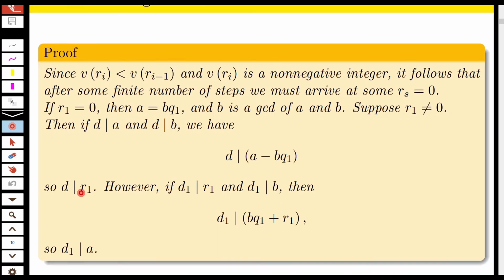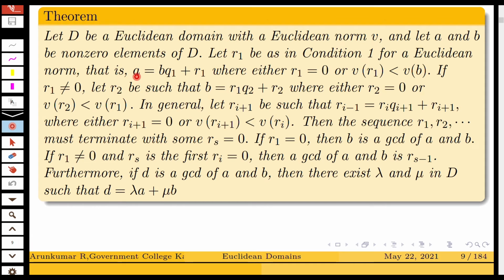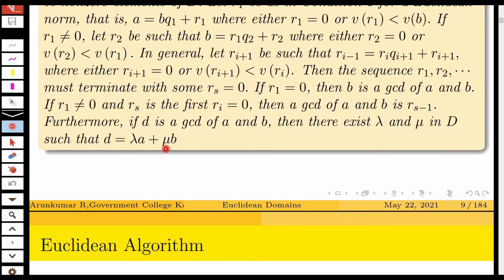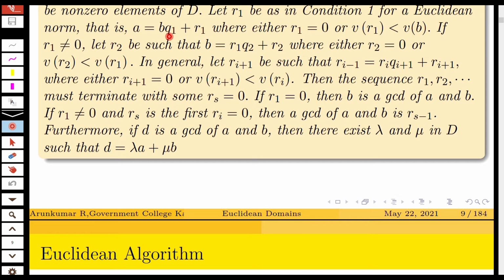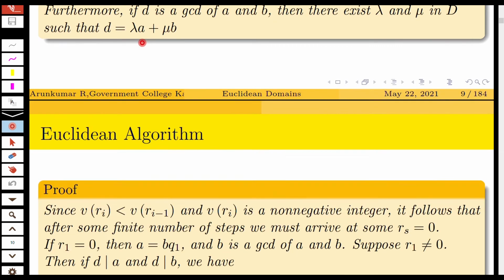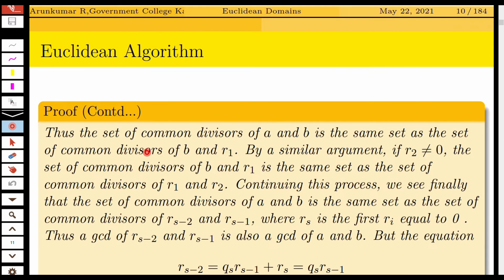However, if D1 divides R1 and D1 divides B, then D1 divides BQ1 plus R1, and BQ1 plus R1 is A. Therefore, if D1 divides B and D1 divides R1, then D1 must divide A. So from this, we can make this observation.